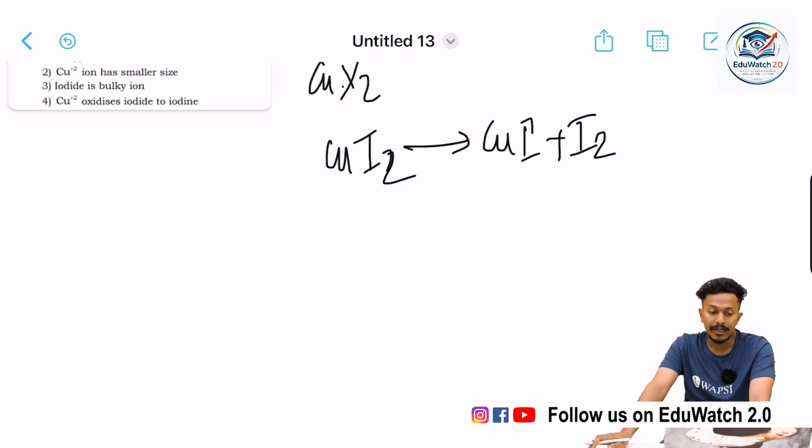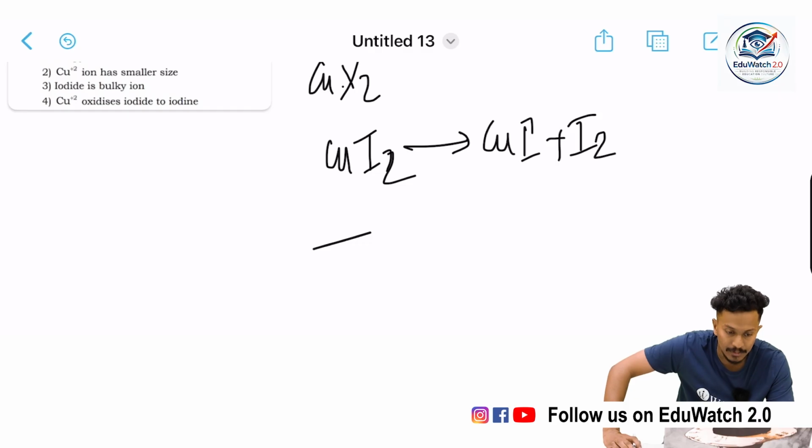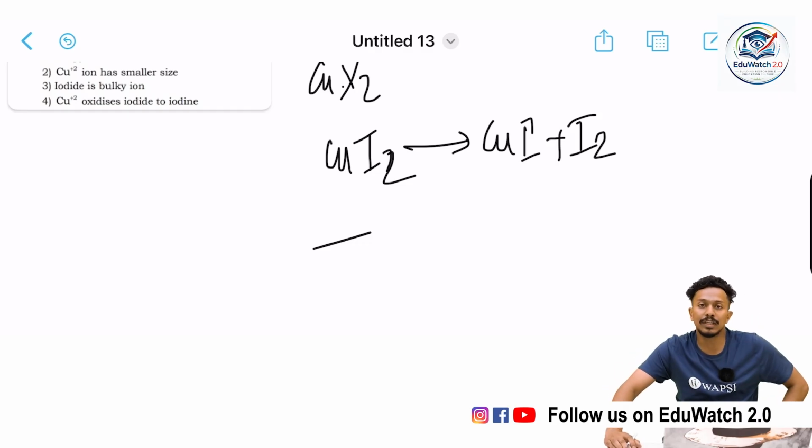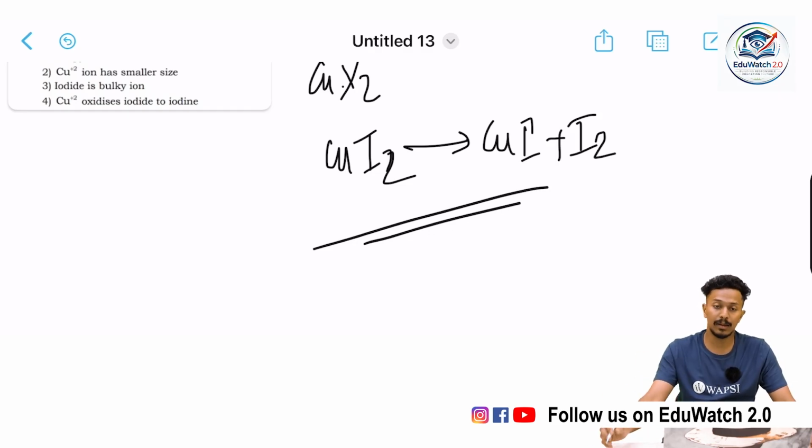It indicates that the presence of Cu2 plus leads to the oxidation to I2, which is one of the characteristics of unstable halides. For that we could conclude that the instability of CuI2 is primarily due to the oxidation of iodide ions by Cu2 plus, as we have discussed earlier, leading to the formation of CuI and the liberation of iodine gas. Therefore, CuI2 does not exist as a stable compound.